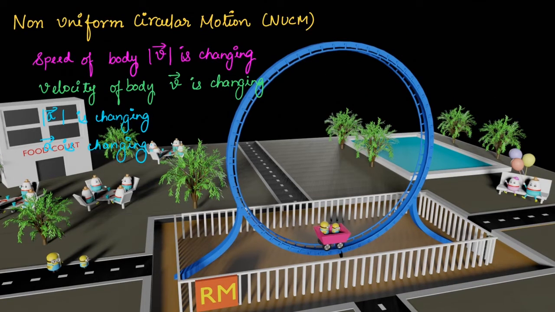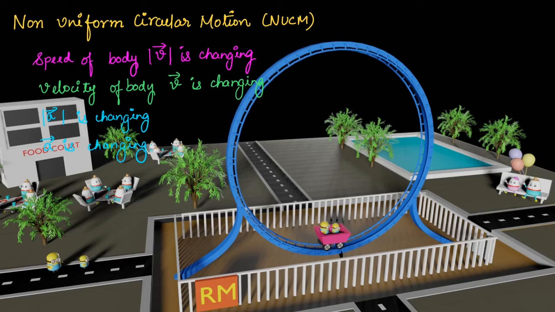Next, let us take a look at non-uniform circular motion. In non-uniform circular motion, the speed of the body is changing. See, this is a basic definition. The speed of the body is changing. So as speed changes with time, we can also say that velocity is not constant, right?